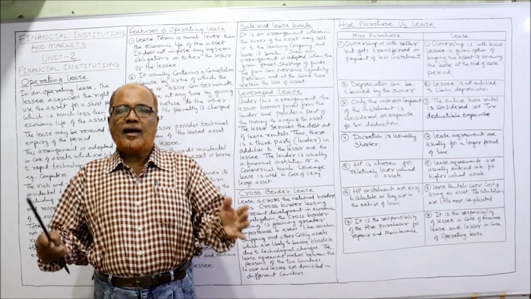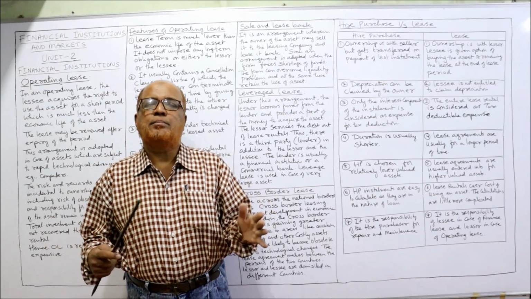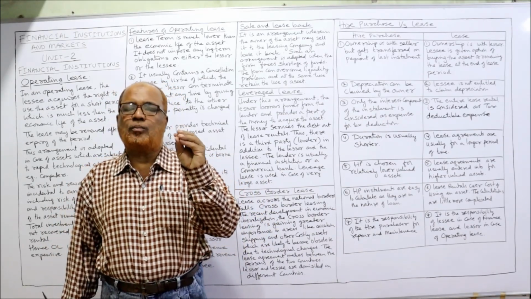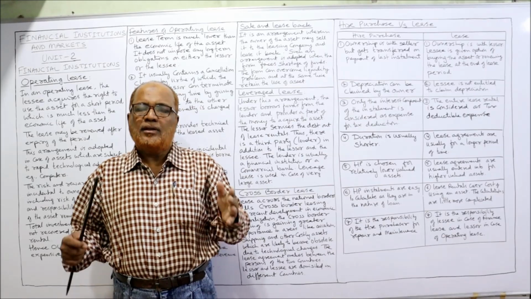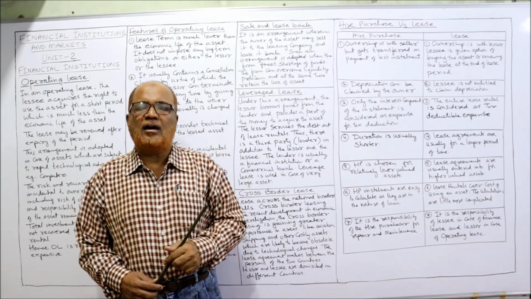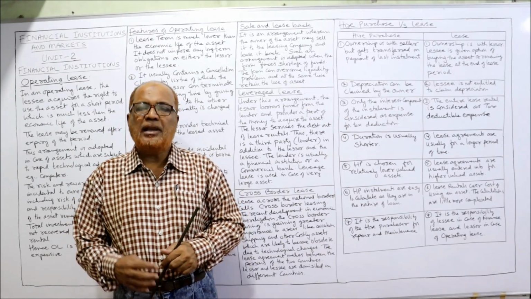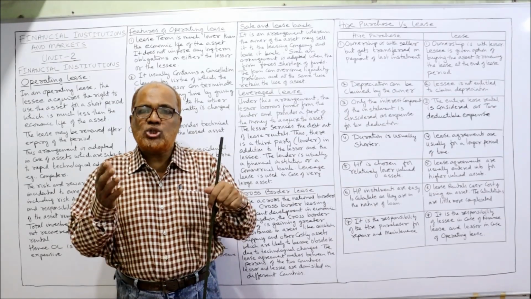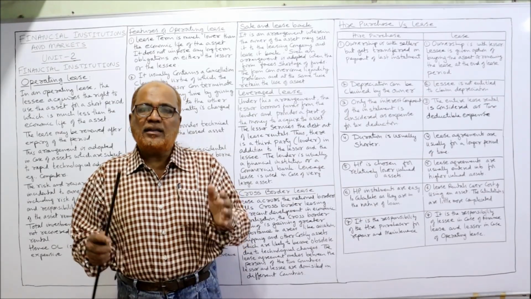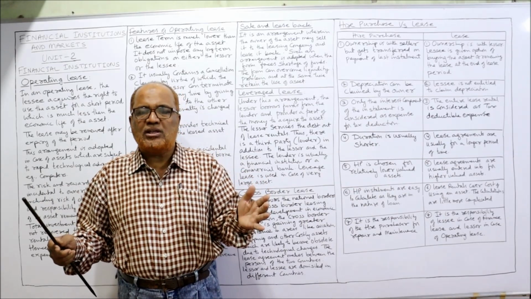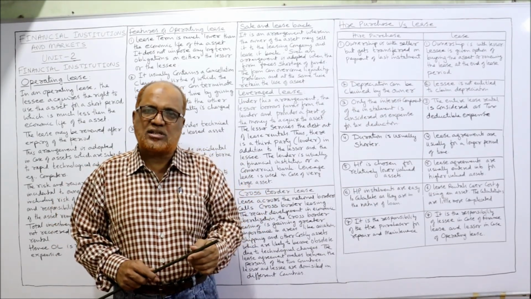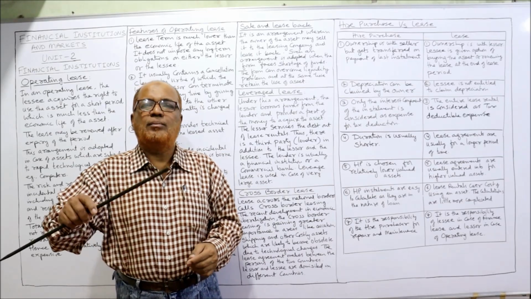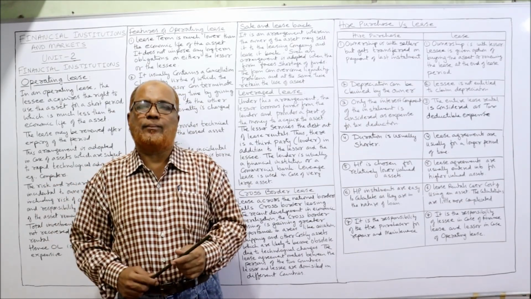Example, a business has purchased an asset for 5 lakh rupees and the asset is used. After 1 year, the business is finding a working capital problem, lack of funds, cash shortage is there. At that time, already 5 lakh rupees machine they have purchased. Now this 5 lakh rupees machine which they have purchased and used for 1 year, that will be sold to a leasing company.